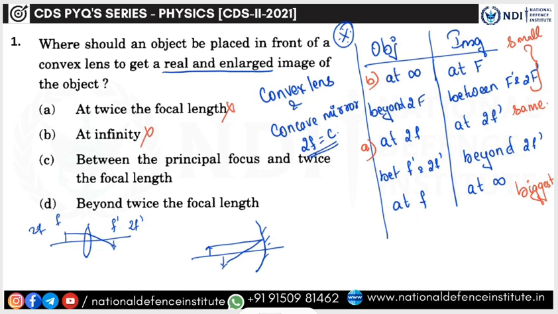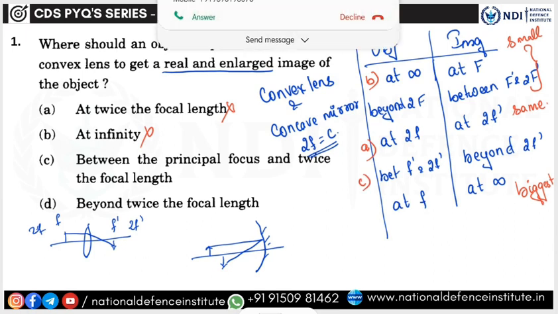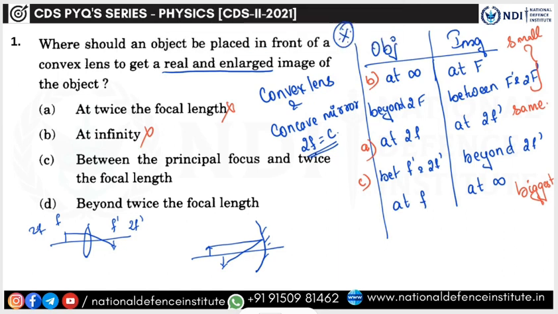Then between the principal focus and twice the focal length, of course you are going to get an enlarged image. This case is correct, so let us keep this option on hold.